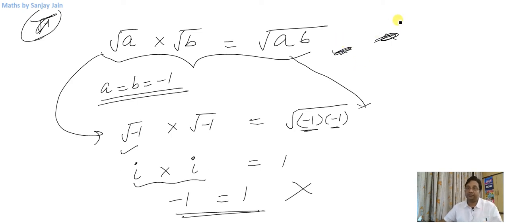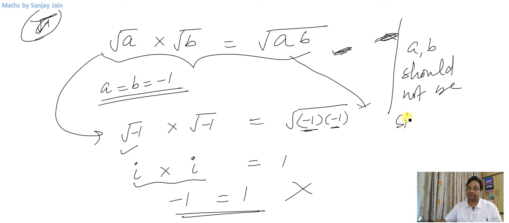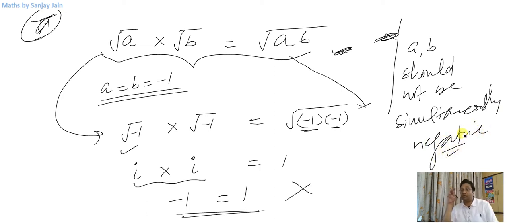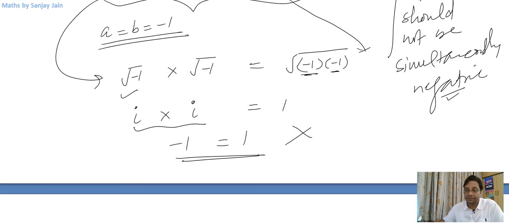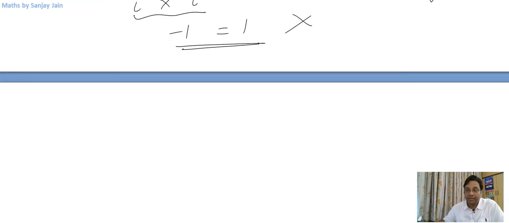For it to be valid, a and b should not be simultaneously negative, right? So they cannot both be negative at the same time. If they are, then this identity will not be true. Otherwise, for all the conditions, if one of them is negative, one of them is positive, if one of them is 0, then it is okay. But if both are negative, then this identity will not be valid, right?